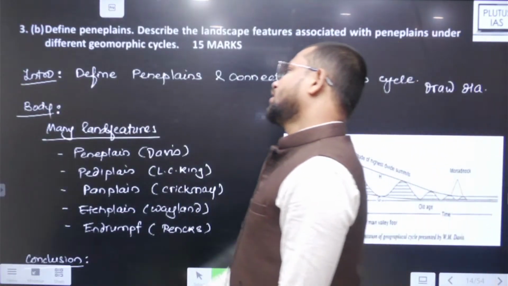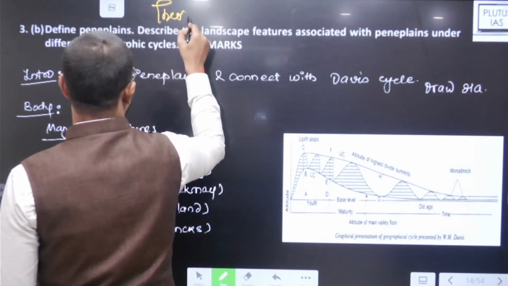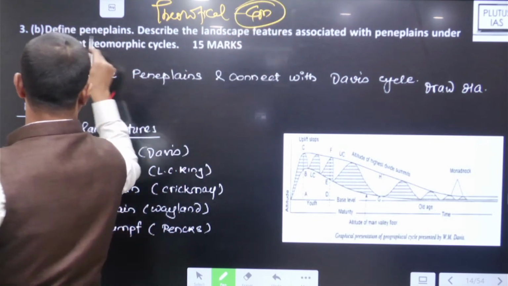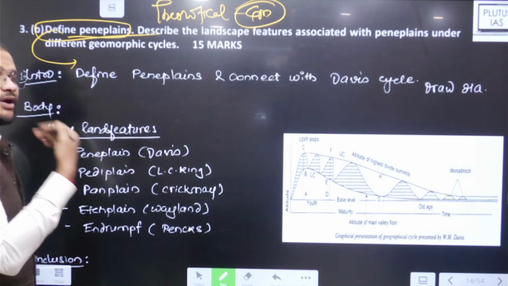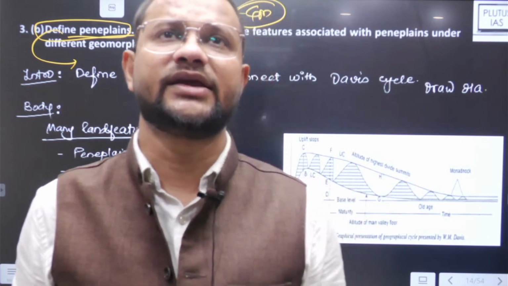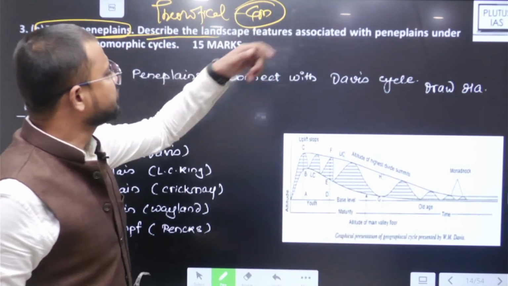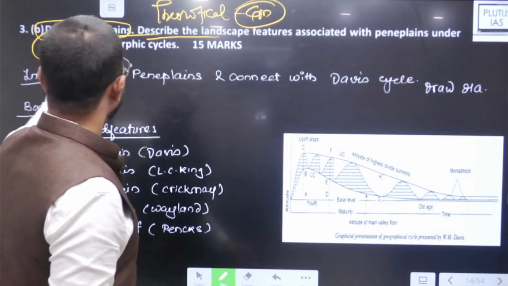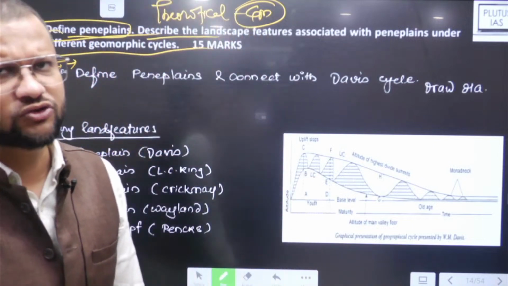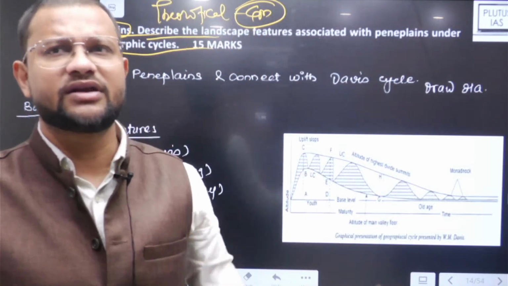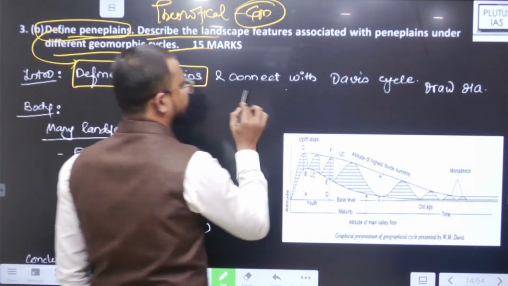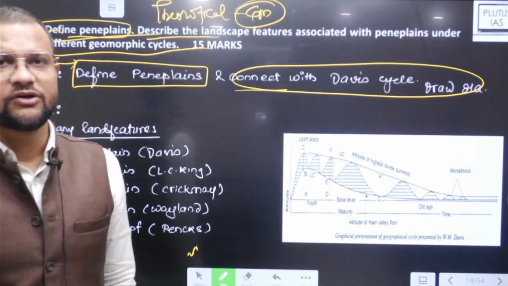Then this question is a theoretical question and that is of geomorphology. Define peneplains. First part. I believe introduction क्या करना है सोचना ही नहीं है, because already the question has given you the way. Define peneplain. So describe the landscape features associated with the peneplains under different geomorphic cycles. I hope ये question बहुत कम लोगों ने attempt किया होगा, but absolutely this question could be doable. सिर्फ इसमें reading या interpretation में एक हल्का सा difference हो सकता है. ठीक, now you need to define peneplains and then connect with the Davis cycle. Draw the diagram there. So what is peneplain?